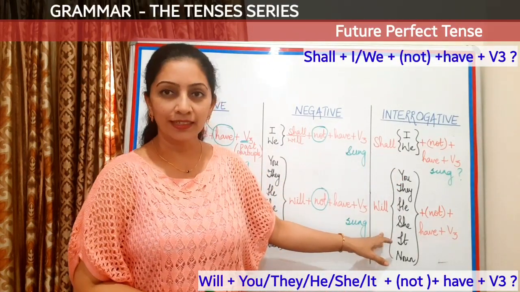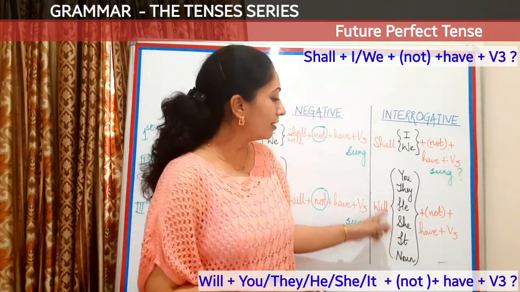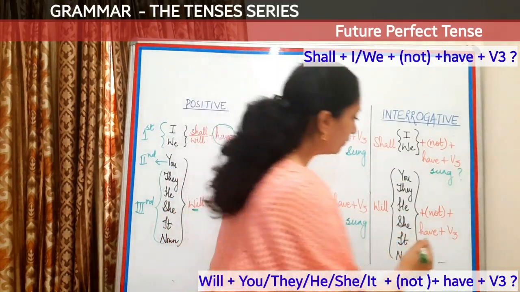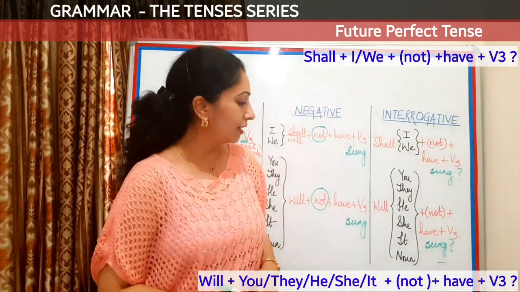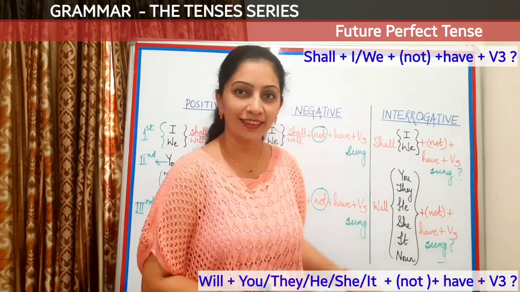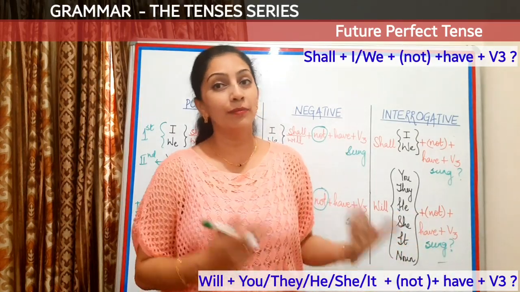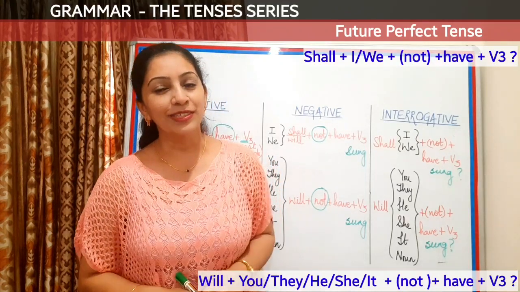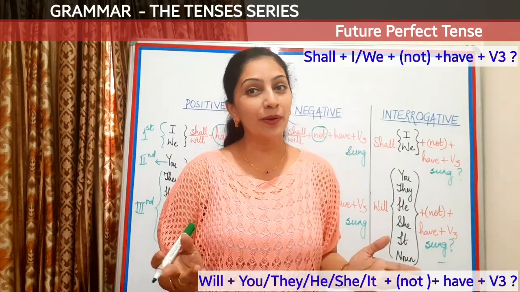Coming to the next category of subjects, let's start with the auxiliary verb will and then the subjects. So let's start. Will you not have sung? And a question mark after it. Next, will they have sung? Will he not have sung? Will she have sung? Will it not have sung? Will Manisha not have sung? Will Mayank have sung? After looking at all these formations, let's look at when to use this uncommon tense.